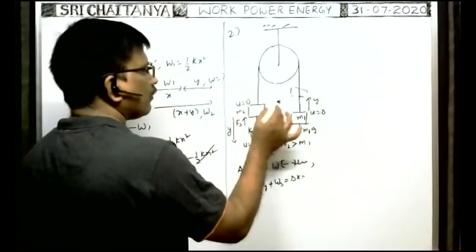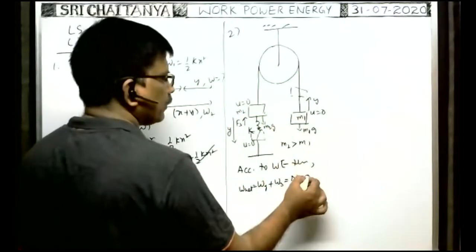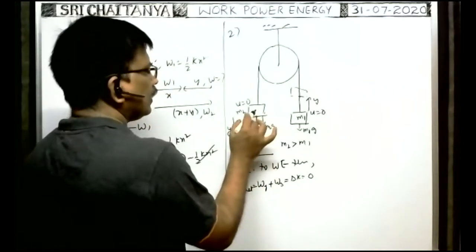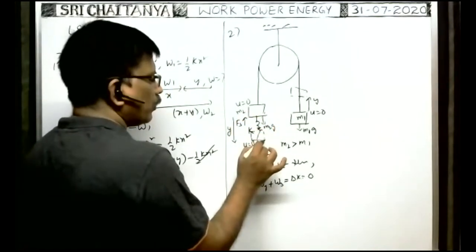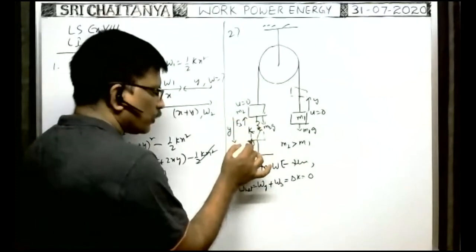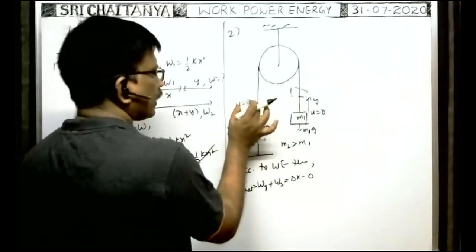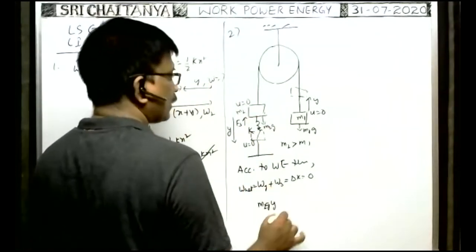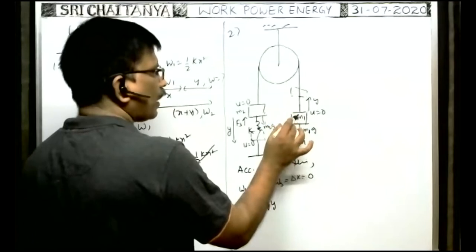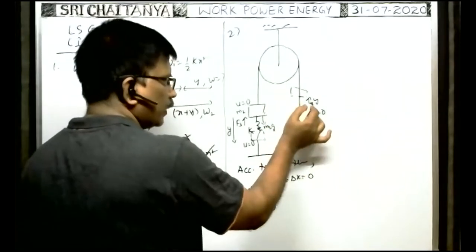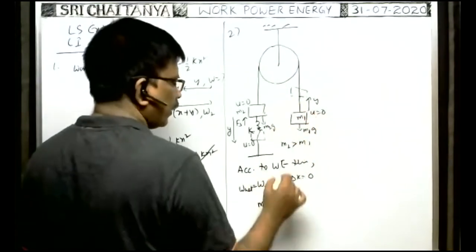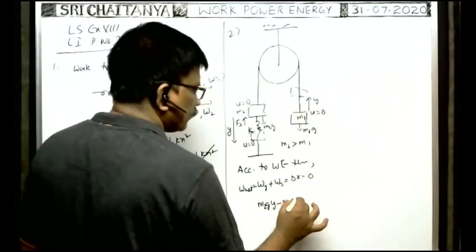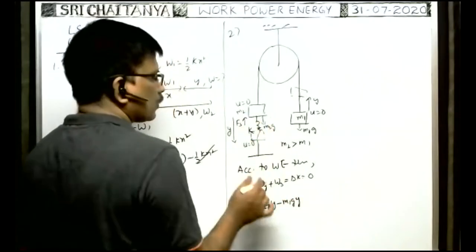But the initial velocity of the system is zero and the final velocity of the system is zero. That's why the change in kinetic energy is zero. What is the work done by gravity? As this block comes to rest momentarily at this position, it comes down a distance y. That's why work done by gravity on this block is positive, plus m2 g y. At the same time, this block moves upwards through a displacement y, against gravity. That's why work done by gravity on this block is negative, so minus m1 g y, plus the work done by the spring.